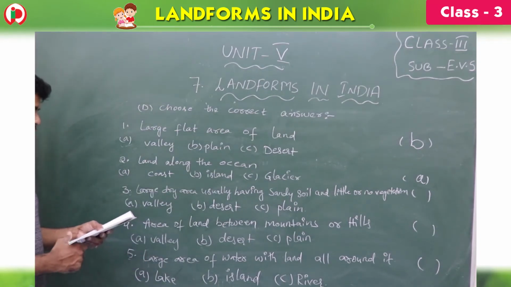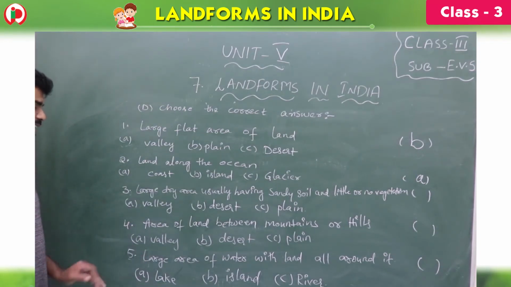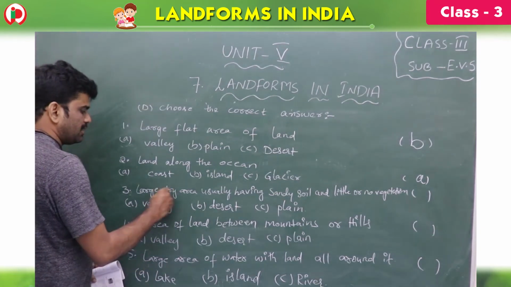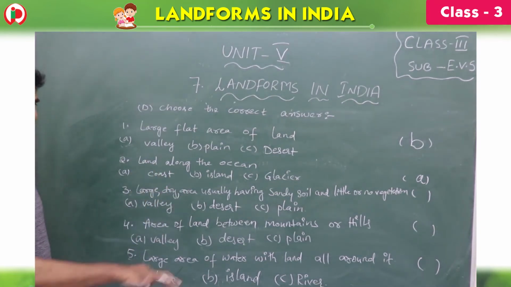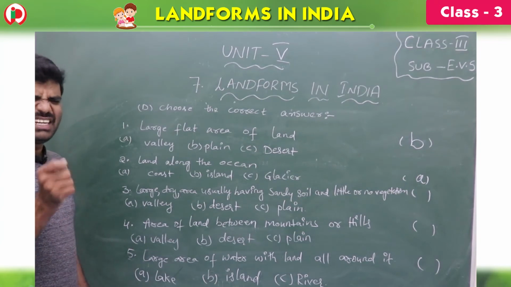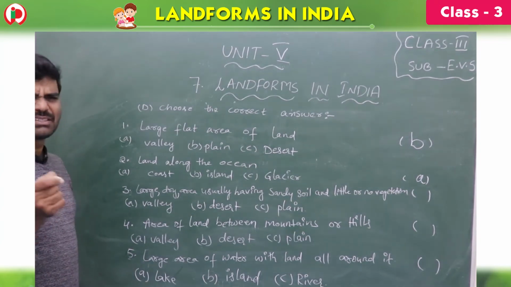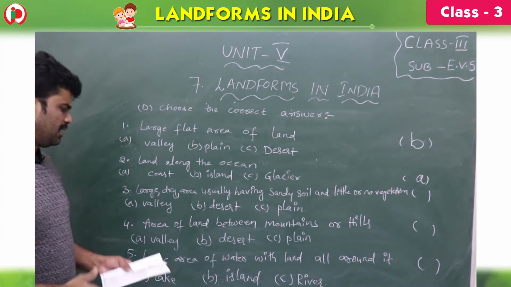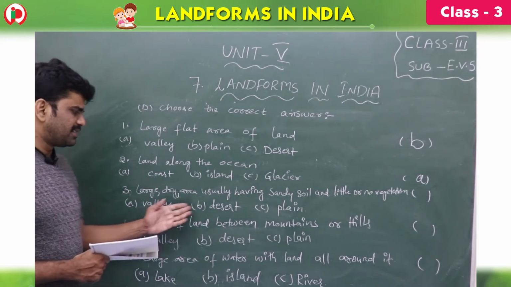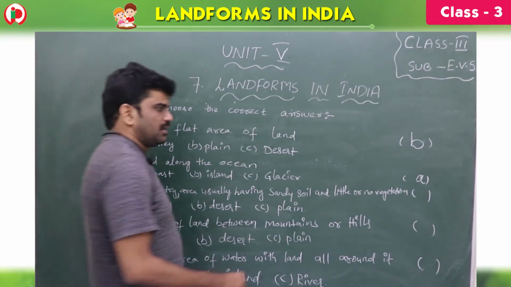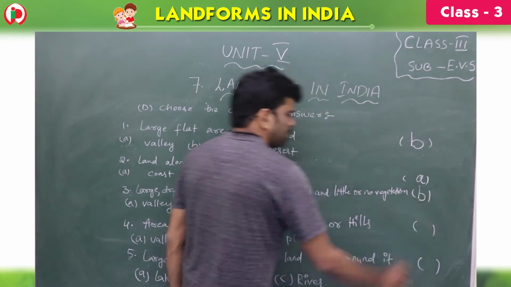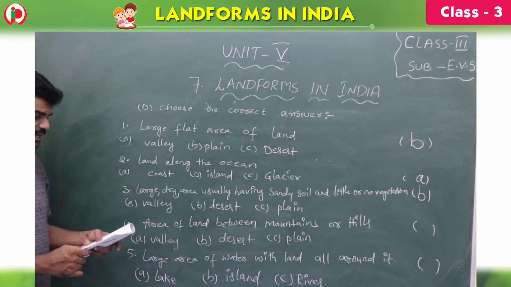Next one, large dry area usually having sandy soil and little or no plants. Vegetation means plants, children, greenery, is called, yes, obviously desert. So this is B, because B is desert here.